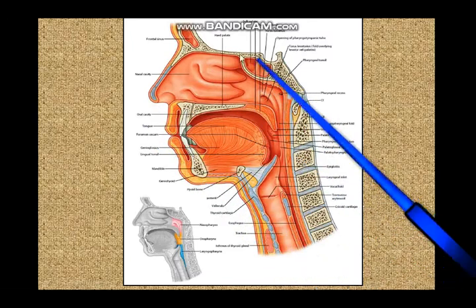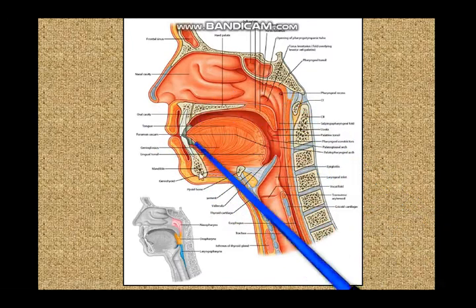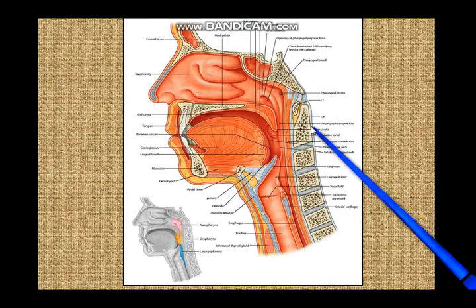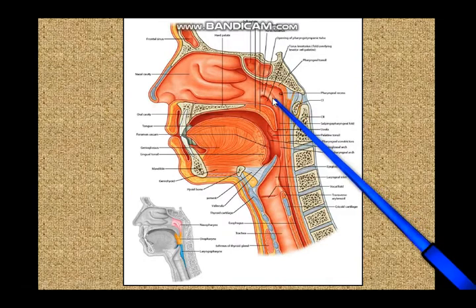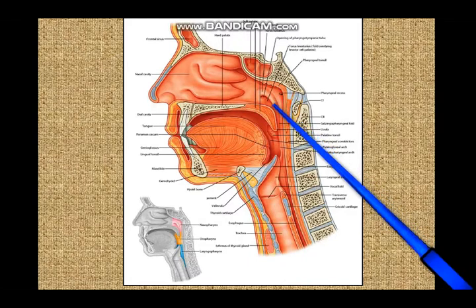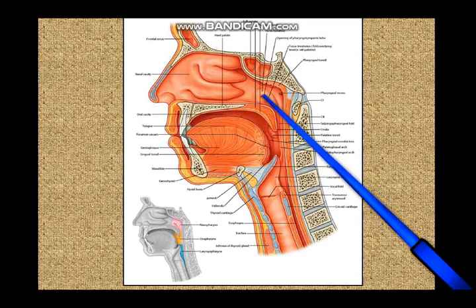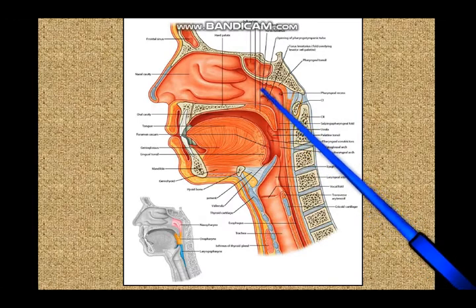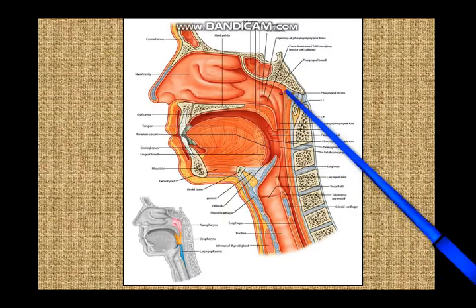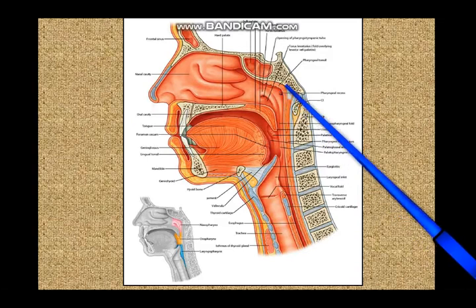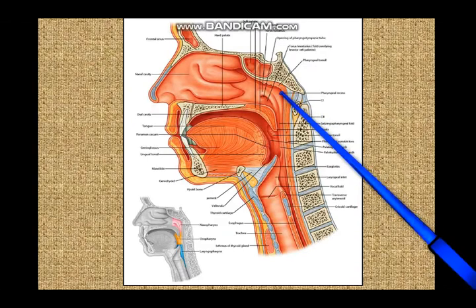Actually you are likely to get a specimen of the sagittal section of the head and neck in the exam, and if you do, then all of these points you will have to describe, you might have to answer questions regarding these things. So in the lateral wall of the nasopharynx you have the opening of the auditory tube, and you have the tubal elevation over here, and on the roof of the nasopharynx over here you have a mass of lymphoid tissue, that is the nasopharyngeal tonsil, which when enlarged are known as adenoids.